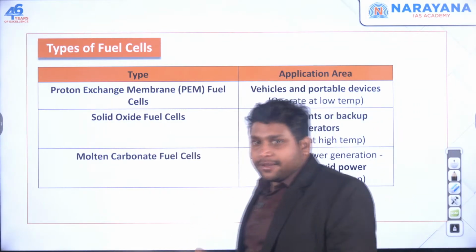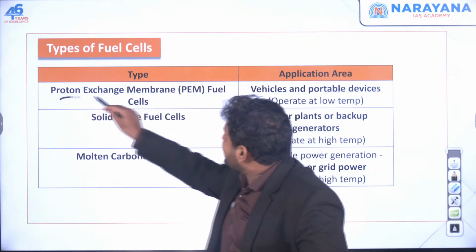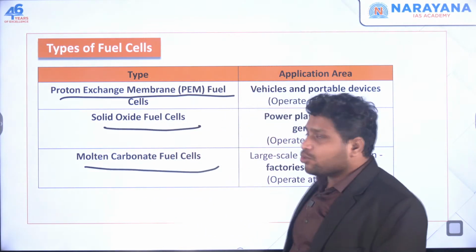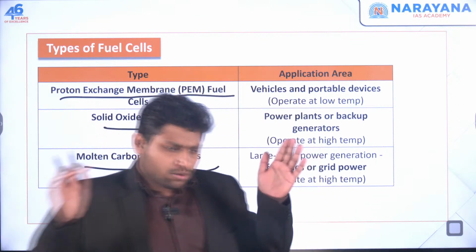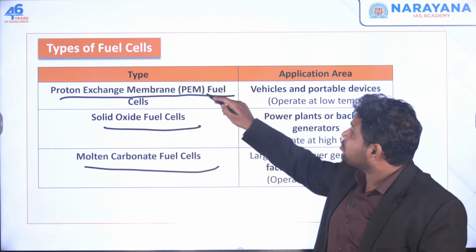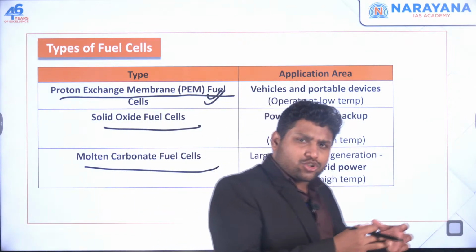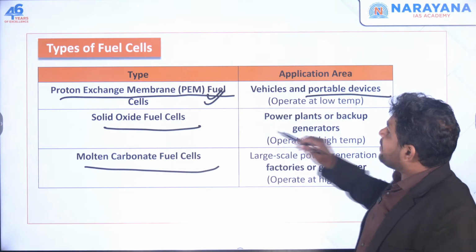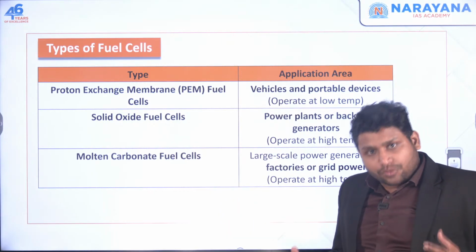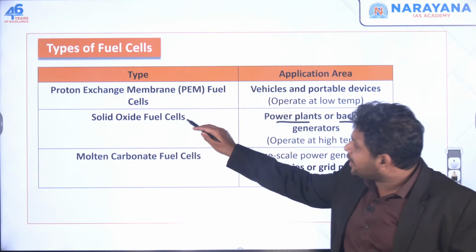Now this fuel cell is of many types. Sometimes we have the proton exchange membrane fuel cell, it's one of the types. Then solid oxide fuel cells, molten carbonate fuel cells. These are just different types of fuel cells. There is one smaller one which requires very low temperature. At very low temperature it is going to operate. This is your proton exchange membrane. So let's say I need electricity at my home, or for some smaller or portable devices, I'll use this PEM type. Let's say I'm building something larger, like a power plant or backup generator. For that I'll use this one.